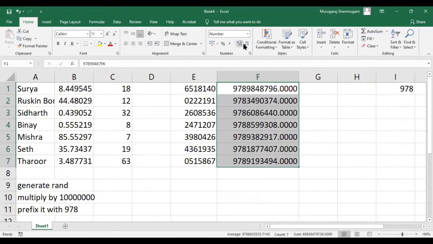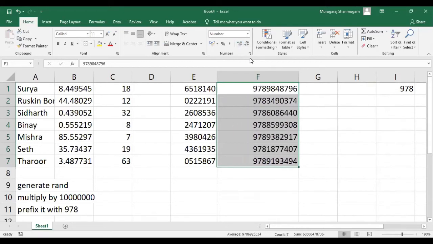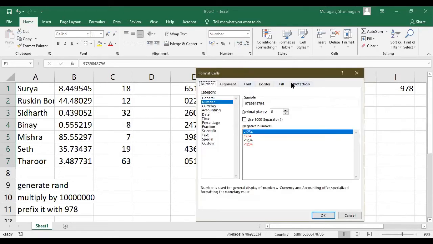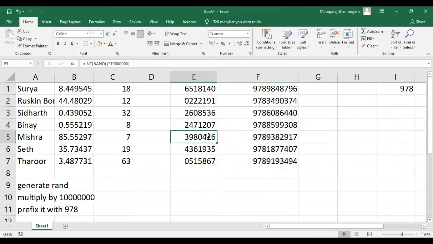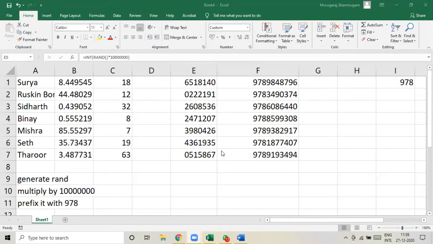You can increase the decimals or decrease the decimals. But everything is available in the extended pop-up menu dialog box. Okay. So what we have done? I'll share screen so that way it could be easy.